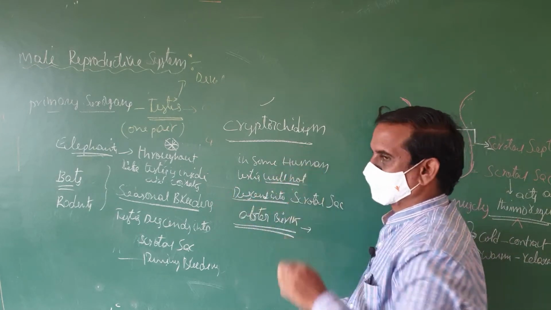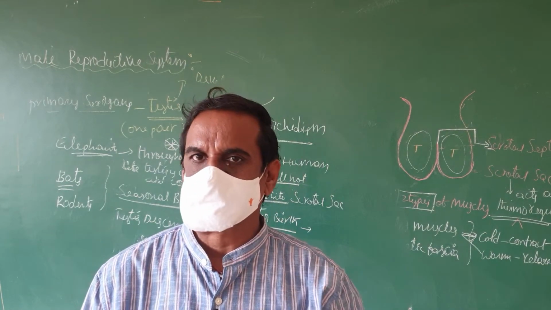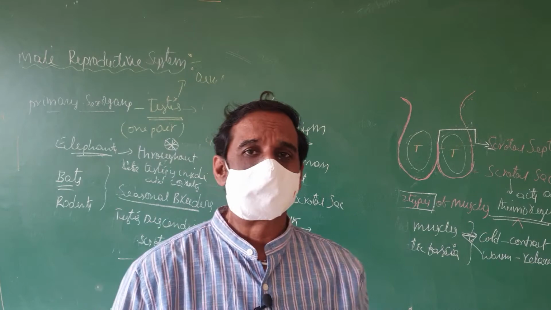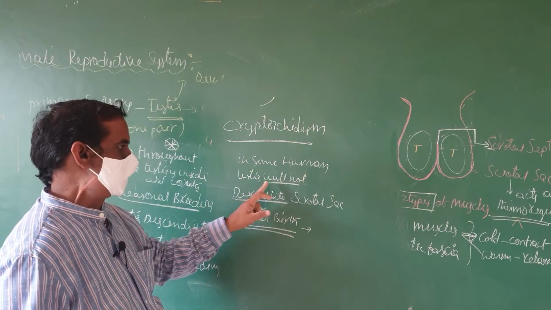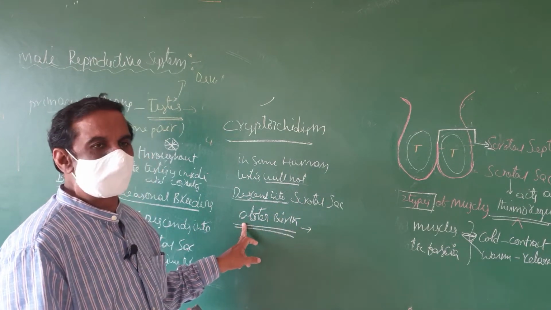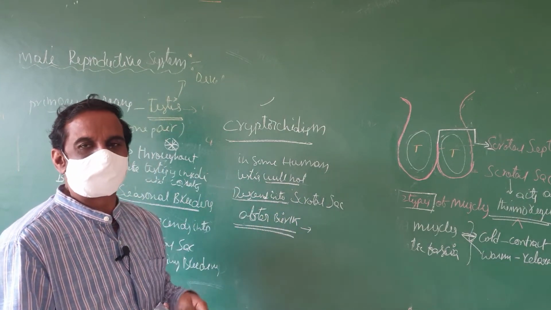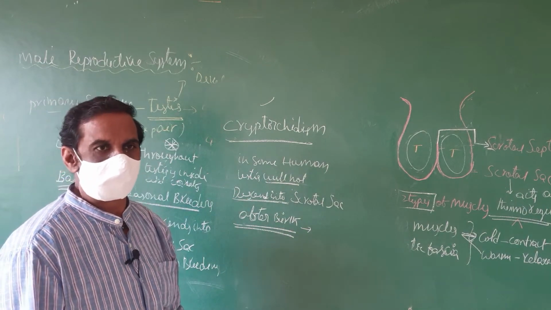It will not descend. Generally, in human beings, the testis descends at the time of birth, but in some humans, the testis will not descend into the scrotal sac after birth also. That means throughout their life, the testis will lie in the abdominal cavity. Such a condition is called cryptorchidism.